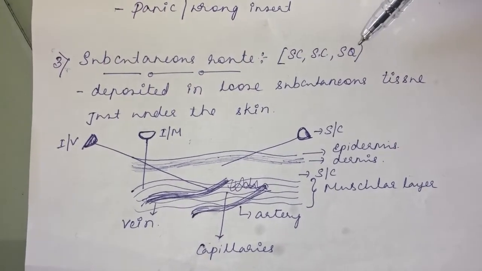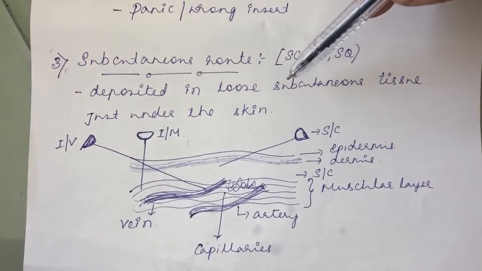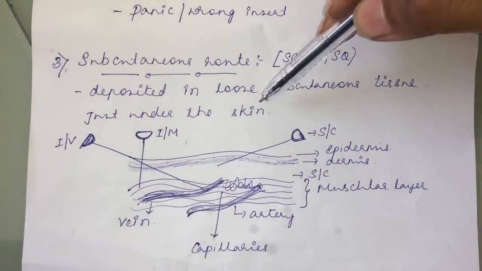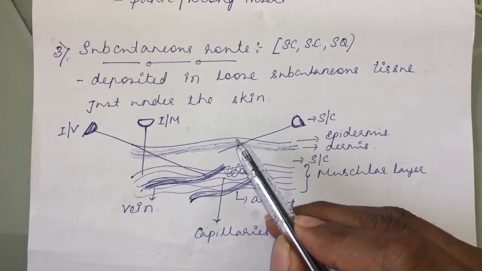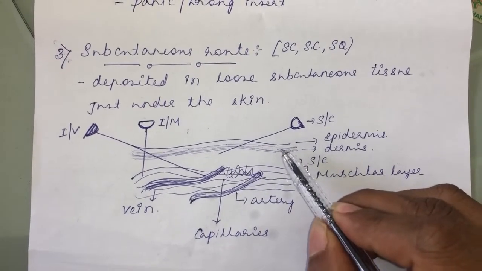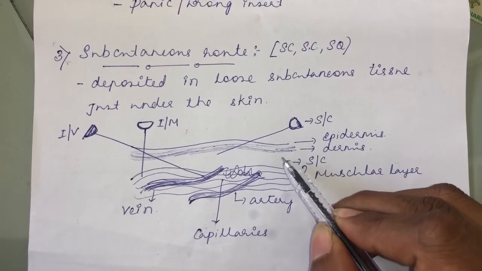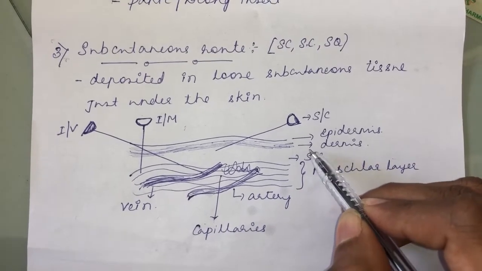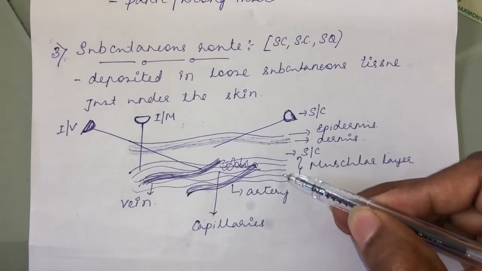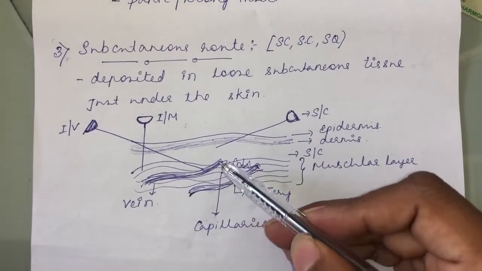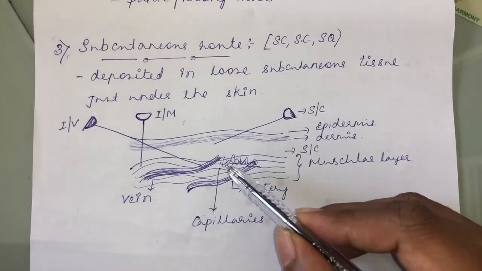You can abbreviate it as SQ also. The subcutaneous route deposits the drug in the loose subcutaneous tissue just under the skin. If you follow this figure, this is the epidermis, then this layer will be the dermis. Below the dermis there is a loose connective tissue space, which you call the subcutaneous space, below the cutaneous region. Below the subcutaneous region, you get the muscular layer. In the muscular layer, you get the blood vessel supply, the supply of the nerves and also the capillaries, right?